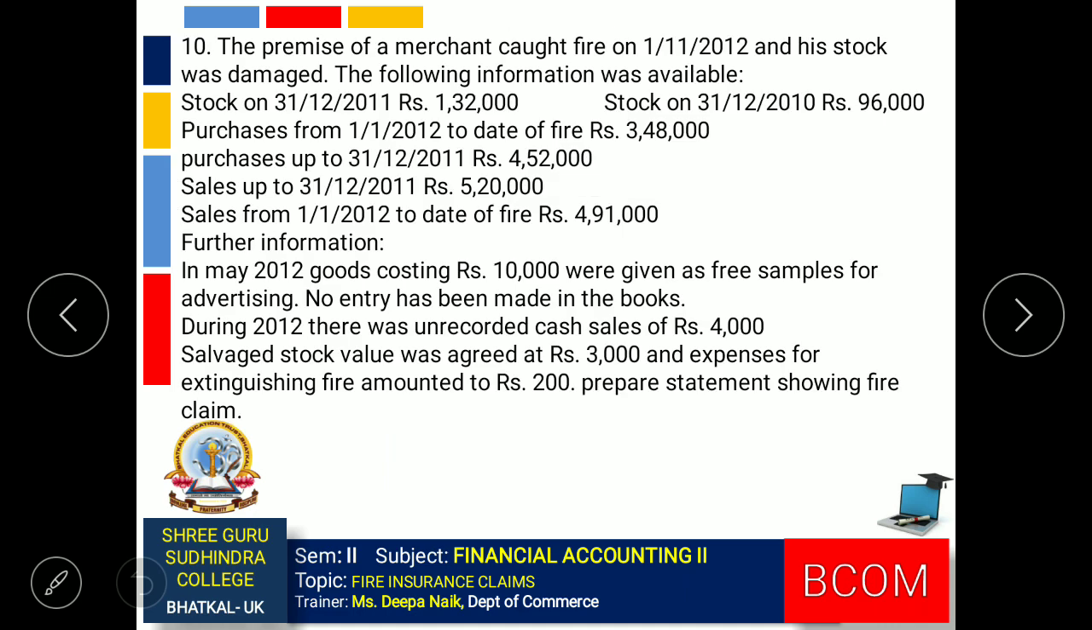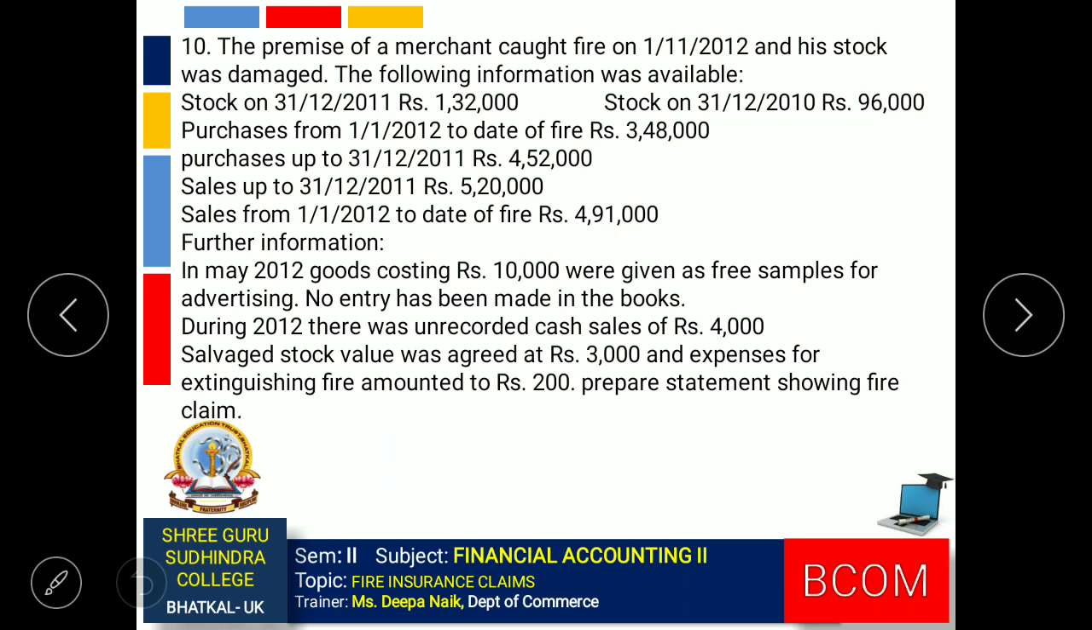Next question. Here also the rate of gross profit is not given. So we will have to prepare the trading account for the previous year, then go on to prepare the memorandum trading account. Some additional information is given over here.